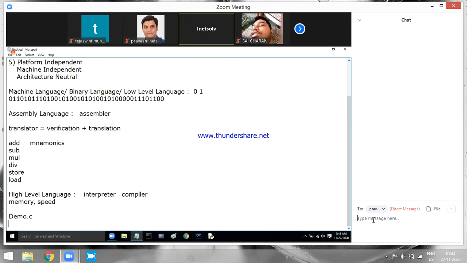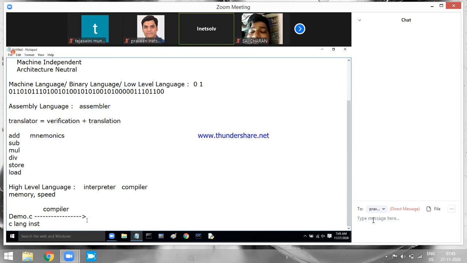Demo.c is a C language program, so obviously it will contain C language instructions only. Are these C language instructions high level or low level? They are all high level instructions, and they cannot be understood by your processor. Am I clear? So what we do is we give this C language program to a compiler.